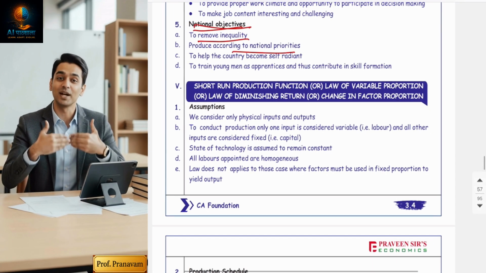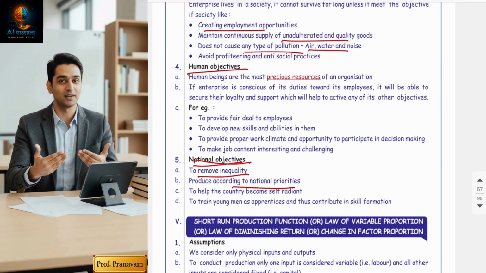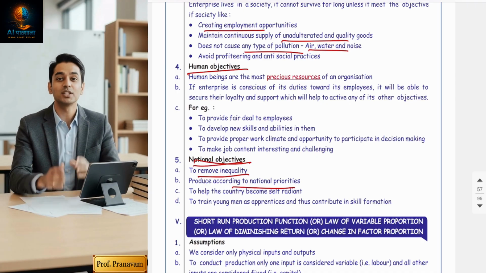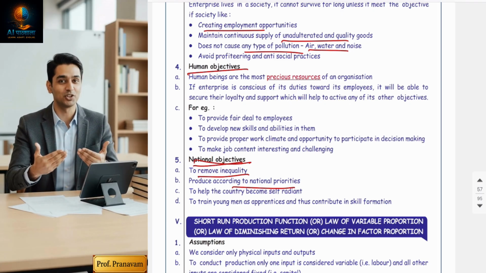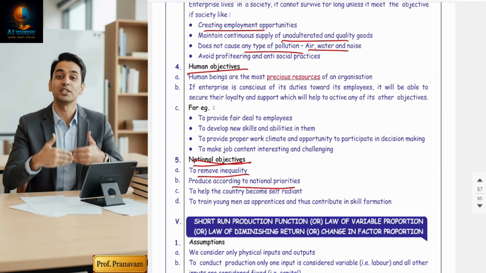Fine, sir, we understood. So these are the objectives. Now, one more is the human objective. Guys, human objective means the people who are working with you, that is your employees. Take care of them, make them develop, groom them from time to time, give them proper salary, do not exploit them, and give them a very positive environment.